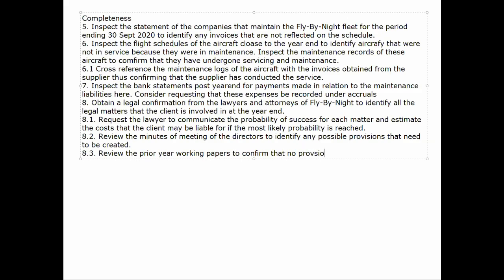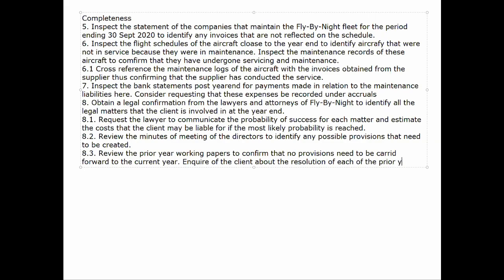And then, obviously, the one that we've already touched on: looking at the prior year working papers, including the prior year financial statements, to make sure that nothing needs to be carried forward to the current year in relation to the provisions. We also want to audit the prior year provisions to make sure that they have all been adequately satisfied. We do that by inquiring of management their understanding as to why specific provisions have fallen away or why they are no more required by this entity. And so yes, we can investigate and assess based on that.